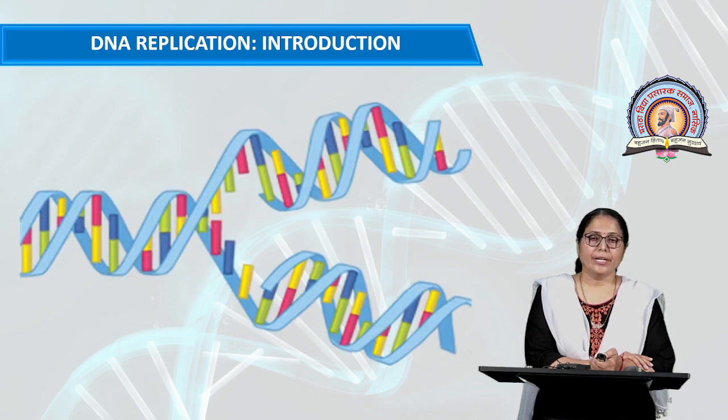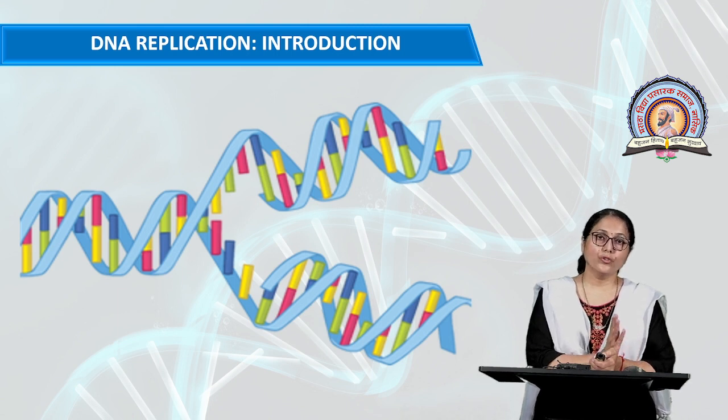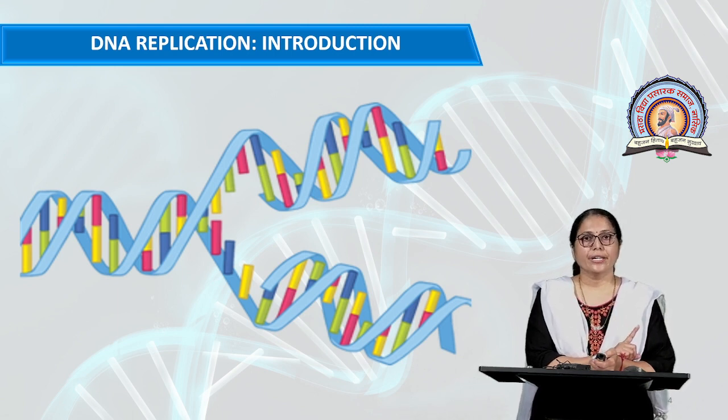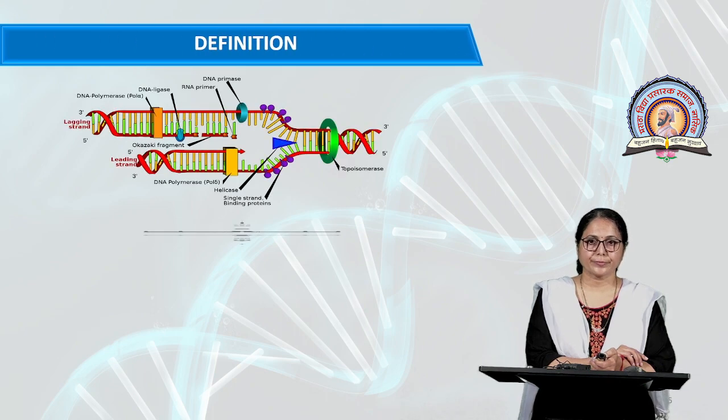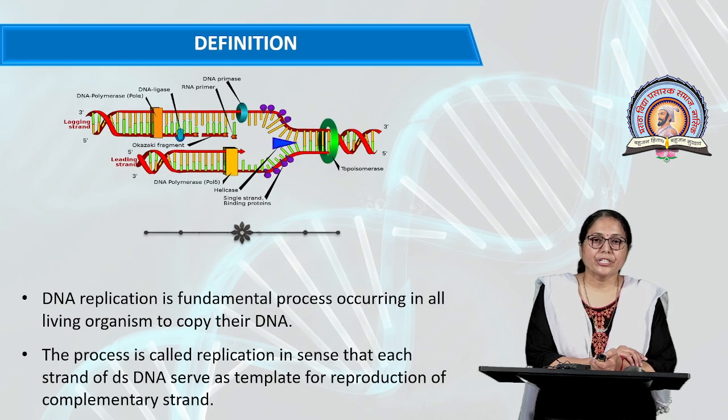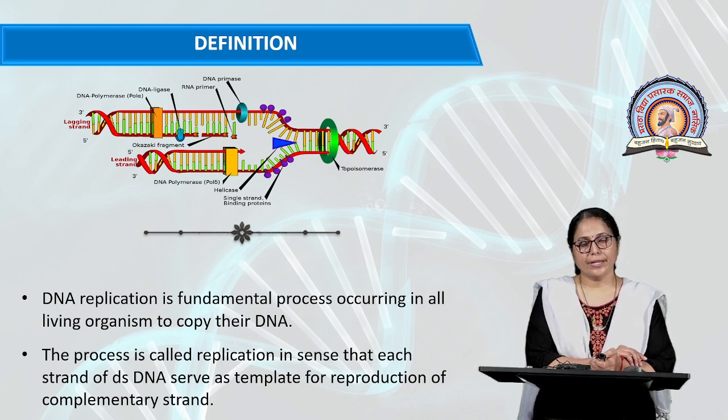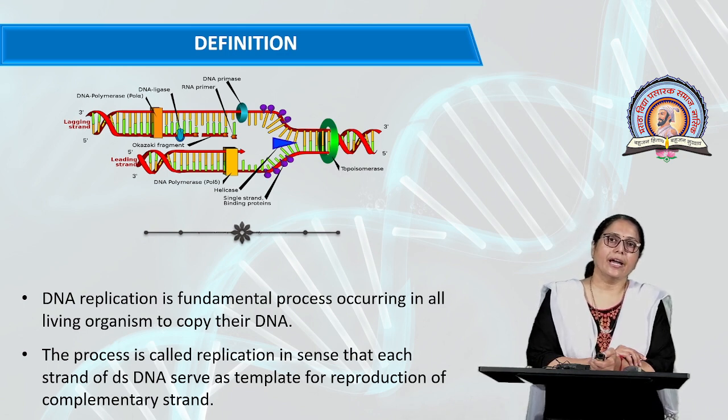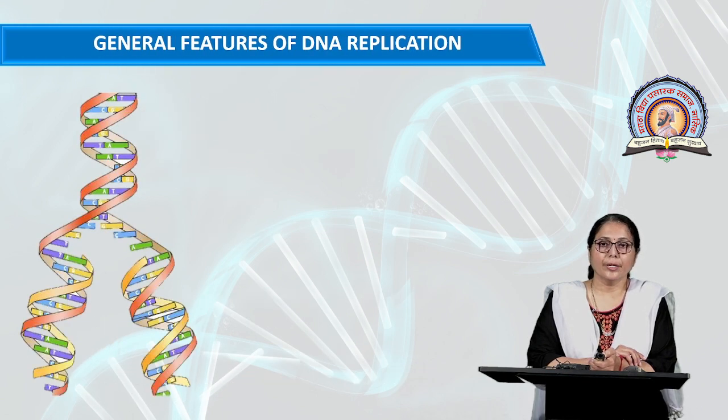So why is DNA replication needed? Because when a cell undergoes division, it forms two daughter cells from a single cell. So there is a need for two sets of DNA as well as all cell organelles. That's why DNA replication takes place to form two DNAs. DNA replication is a fundamental process because it forms two DNA sets from a single parent DNA, and in this process the double stranded DNA acts as a template strand.